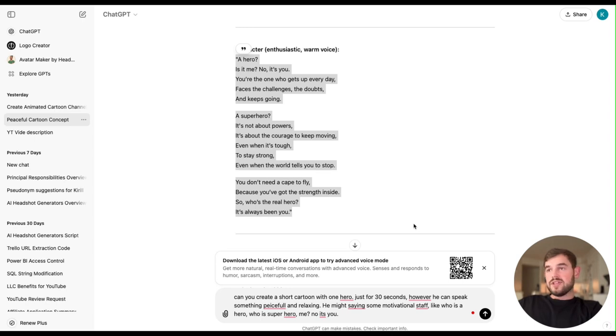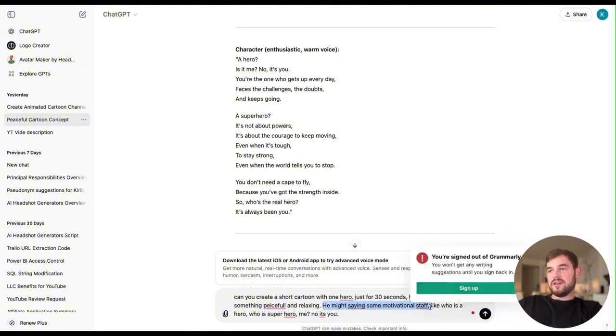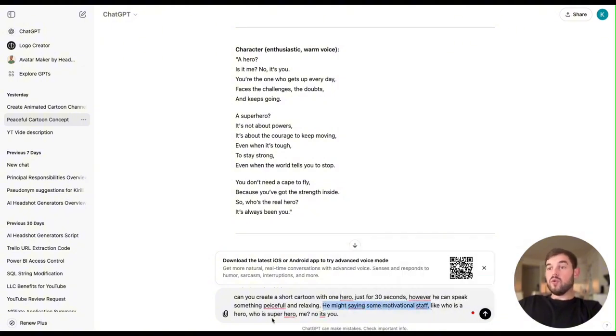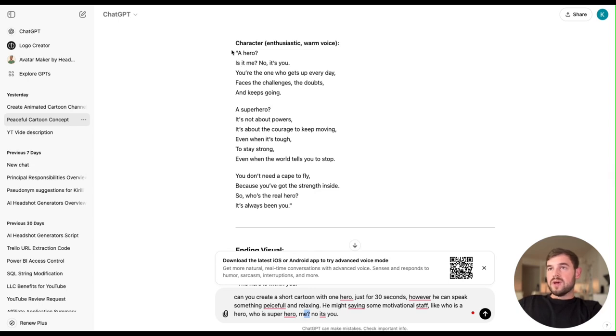All right, so the first step is going to be to create the scenario or the script. I've been using these kind of prompts in ChatGPT and I've used the free version. With this one, I was trying to create the cartoon with one hero, just for 30 seconds. And it's going to be saying something motivational like, who is a hero? Who is a superhero? Me? No, it's you. Okay, so you can play around with this and create a script based on your own thinking. Once the script has been generated, we just copy that.